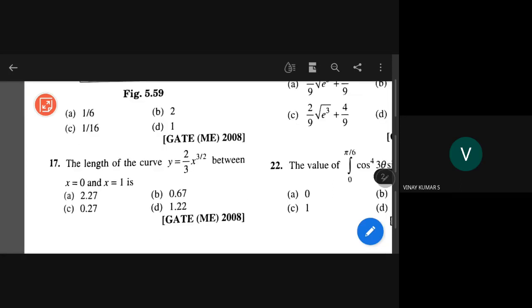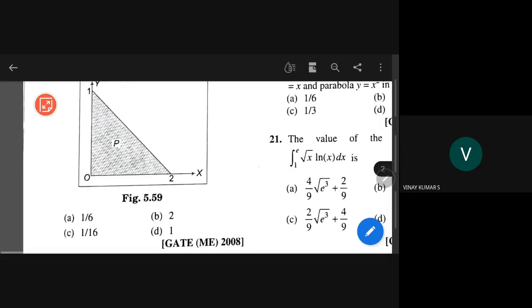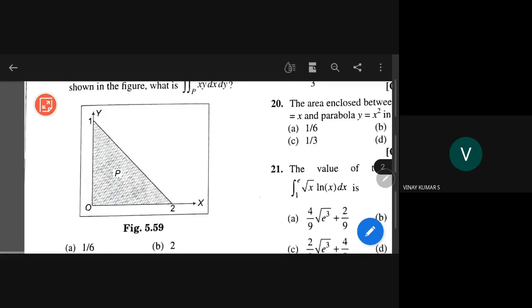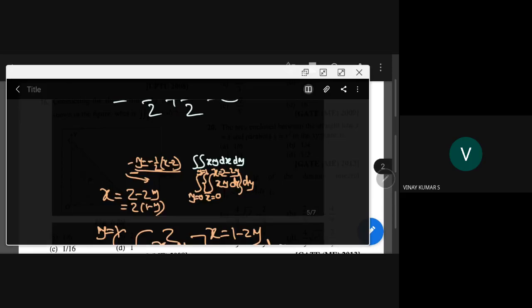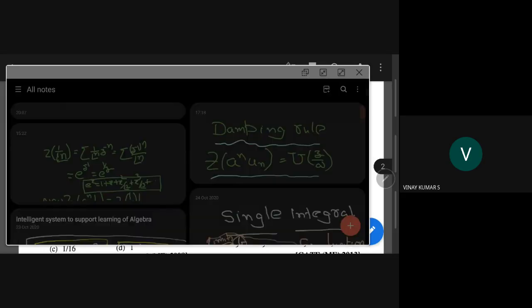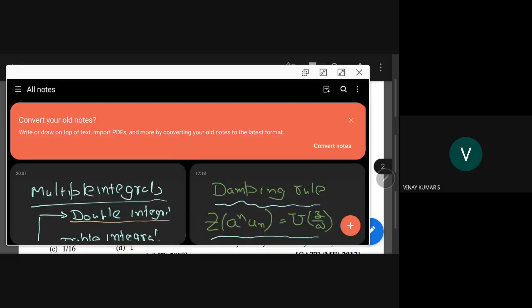Yeah, so they are asking. In that question, I think we need to find P, no, sir? No, he didn't ask you to. Already P is given. I think you have listened to my first thing. The notations I explained in yesterday's class, I think. Just a minute, I will show.